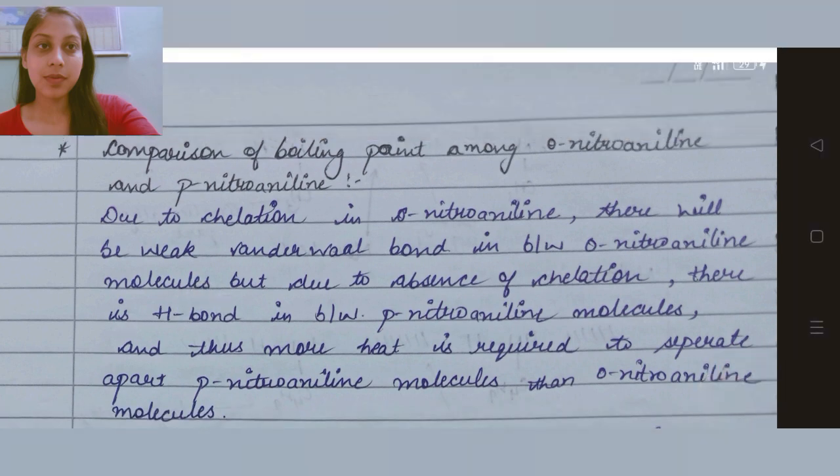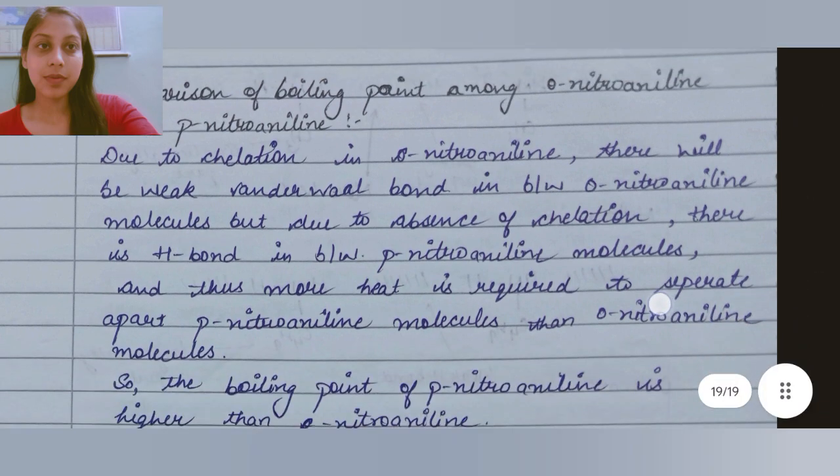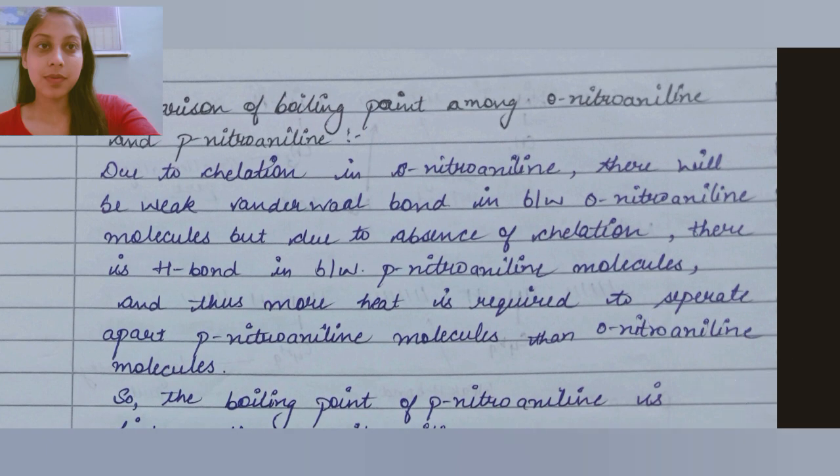Now, comparison of boiling point among orthonitroaniline and paranitroaniline.